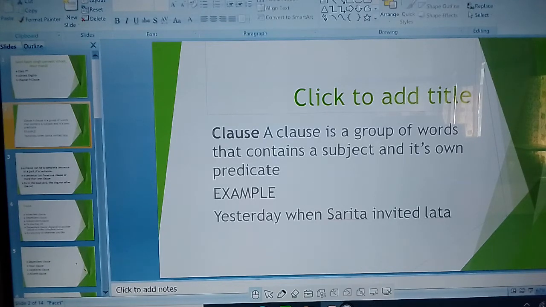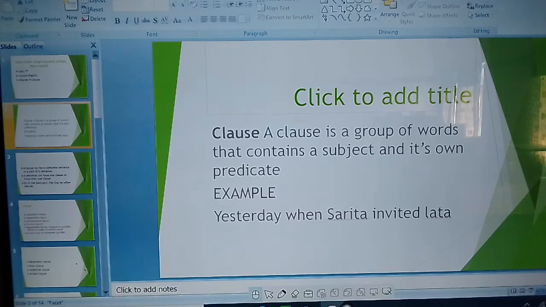A clause is a group of words that contains a subject and its own predicate. Do you remember? A phrase does not have a subject or predicate. Do you remember the difference between the clause and the phrase? Here we are talking about only a clause. A clause is a group of words that contains a subject and its own predicate.